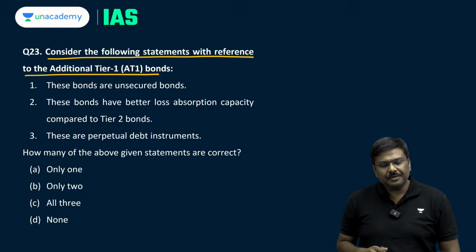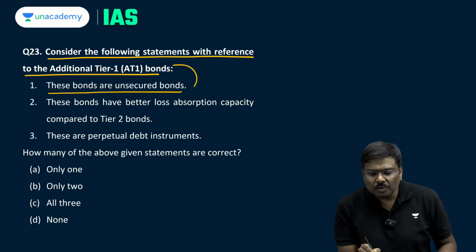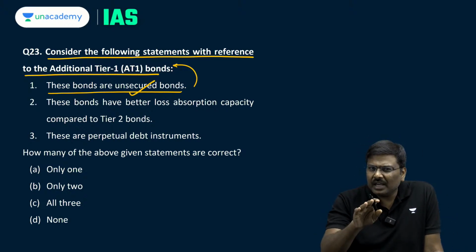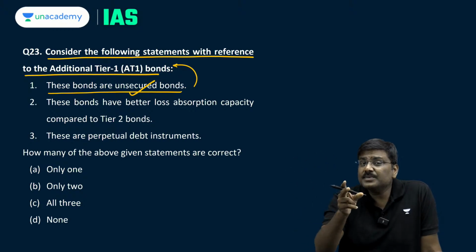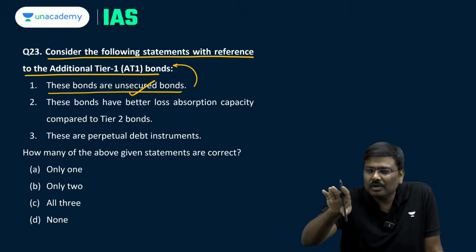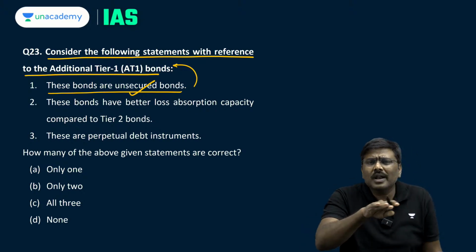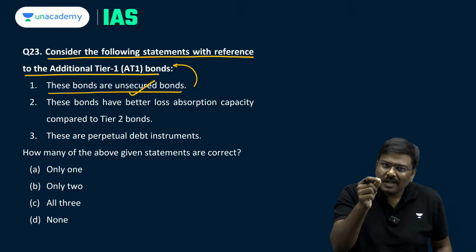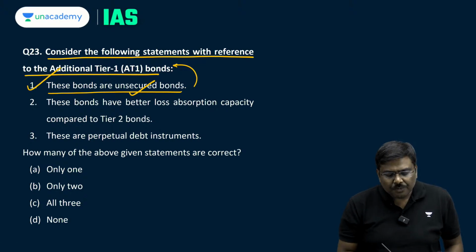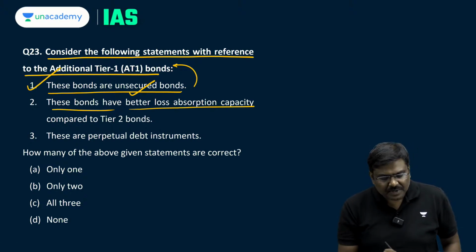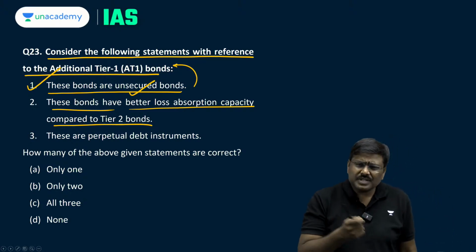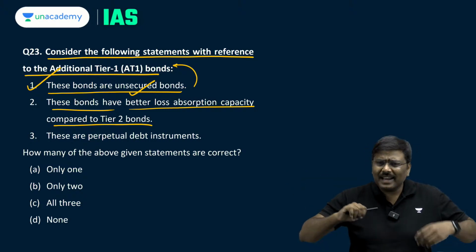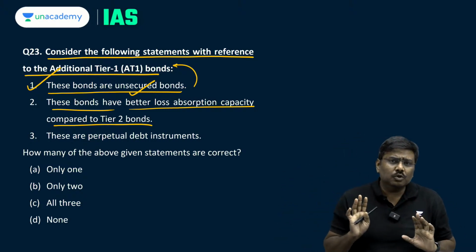Now come back to the discussion. These bonds are unsecured bonds. AT1 bonds are unsecured bonds. And by the way, both additional tier 1 bonds as well as tier 2 bonds are unsecured. Unsecured essentially means no collateral is provided, no security is provided. That is the meaning of unsecured bonds. First statement is true. These bonds have a better loss absorption capacity compared to tier 2 bonds. Of course, yes. They can absorb losses much sooner compared to tier 2 bonds.